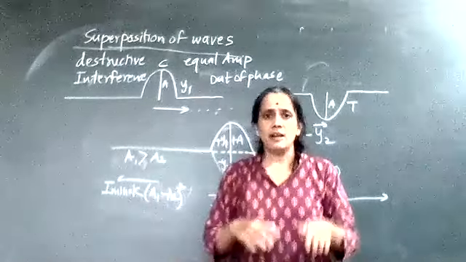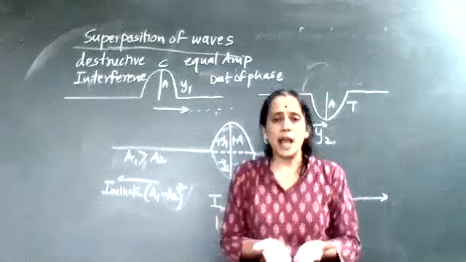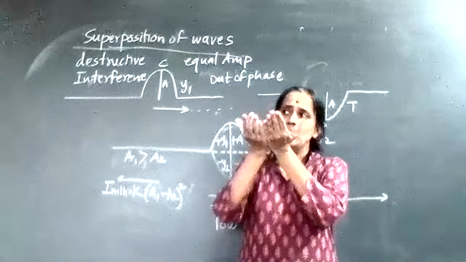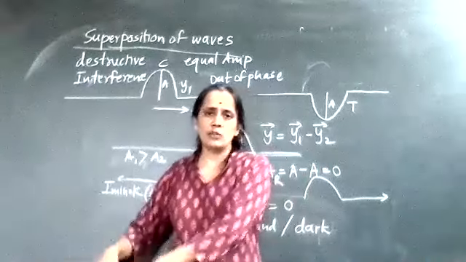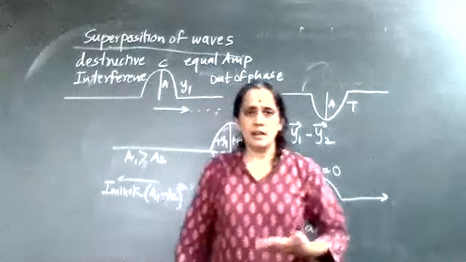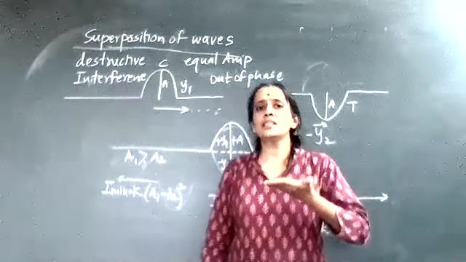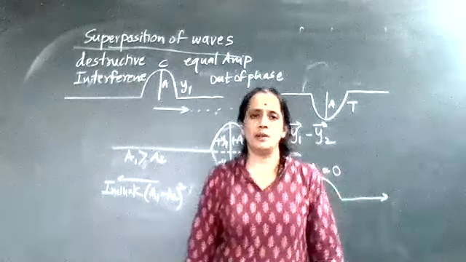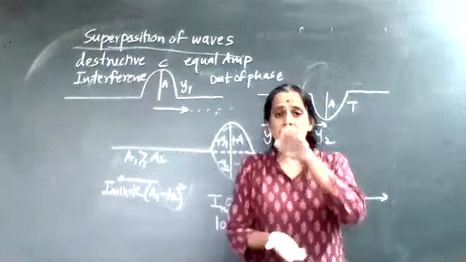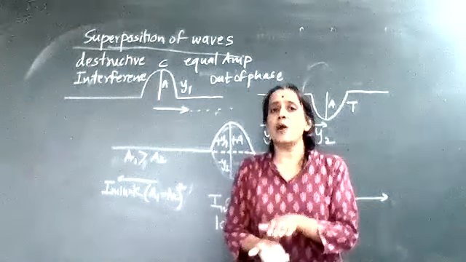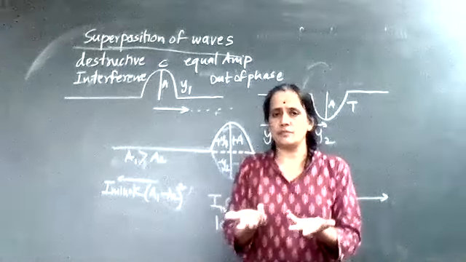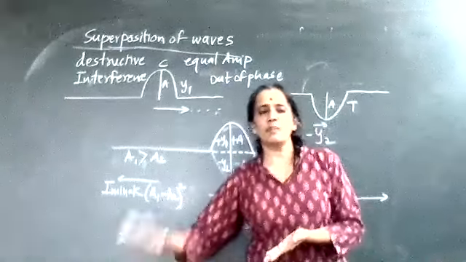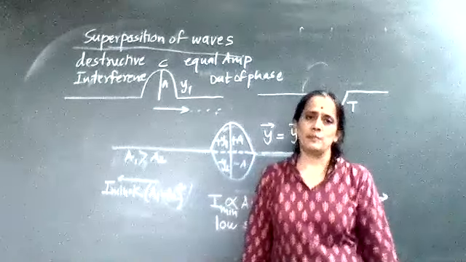Third, constructive interference resultant amplitude increases. Destructive resultant amplitude decreases. Constructive interference intensity is maximum. Destructive intensity is minimum. So maximum intensity means region is called as a loudest sound region, and minimum intensity means low sound region.